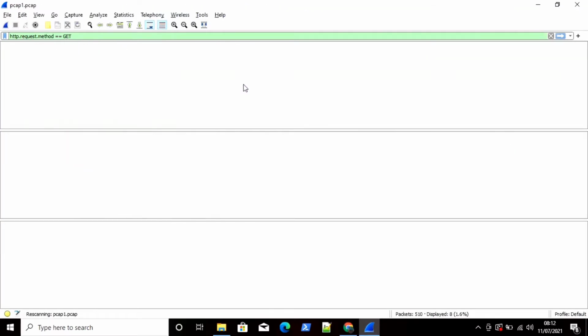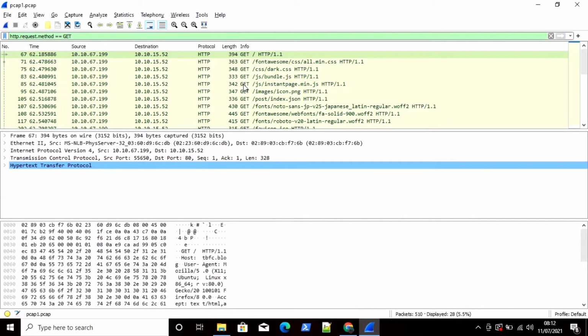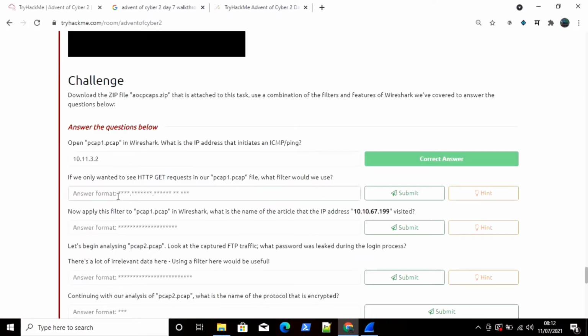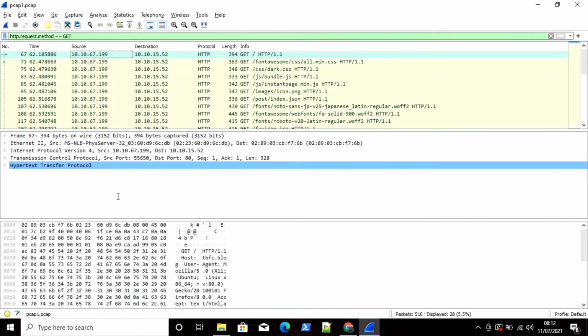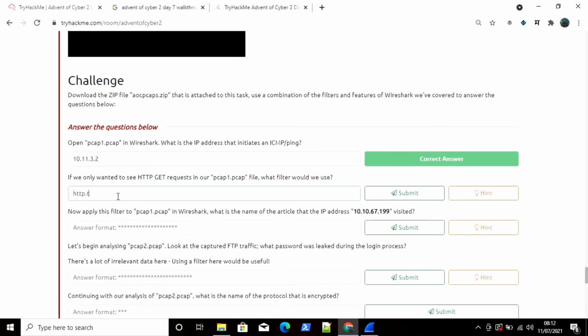If there was any POST request, you can enter POST instead of GET. Here you can see we are able to find the GET request method. So just enter the same command, http.request.method == GET, and click on submit.